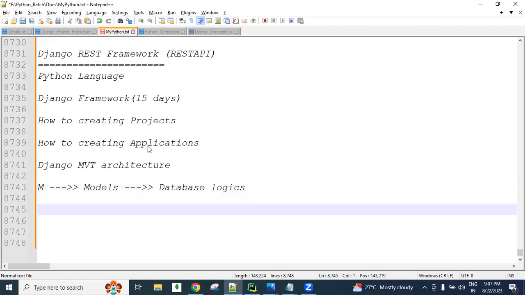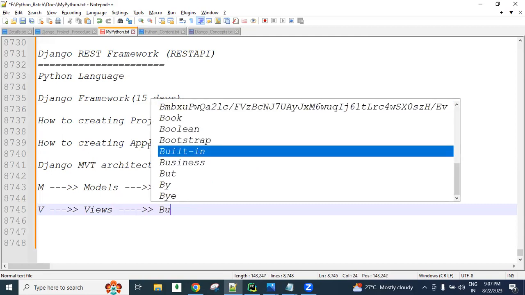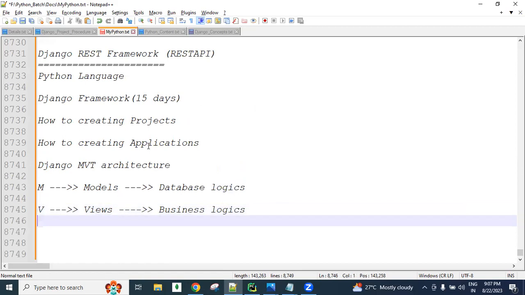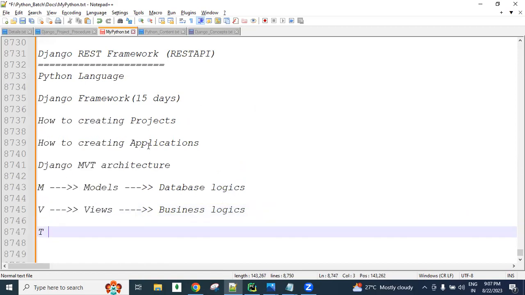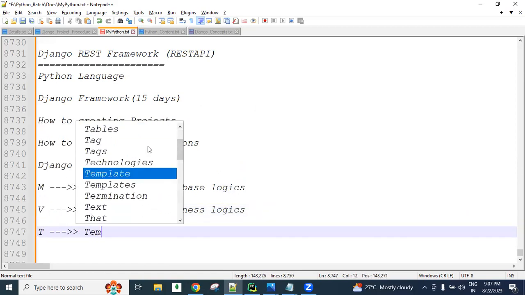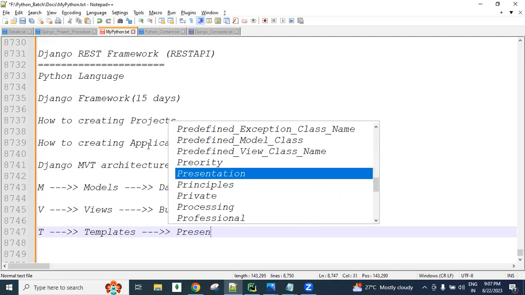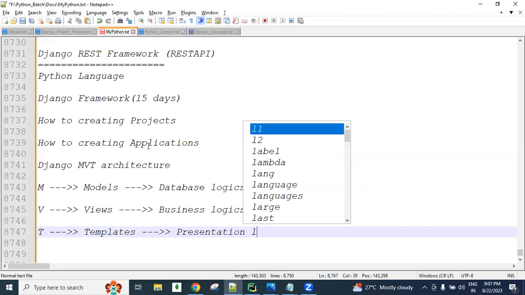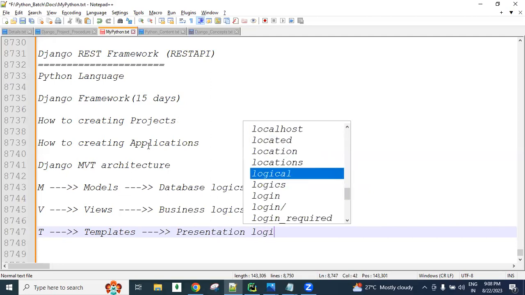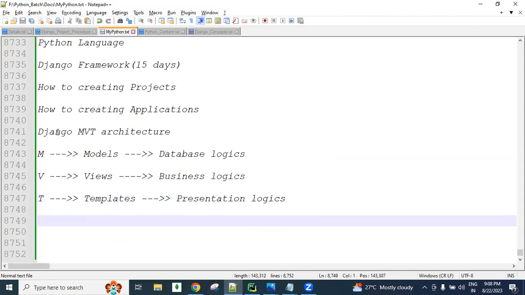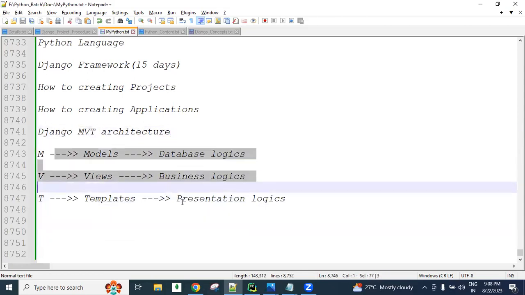And next, V stands for views. Using the views, we develop business logics. T stands for templates, guys. Using the templates, we can design the presentation logics of our application. So this is the MVT architecture related information.